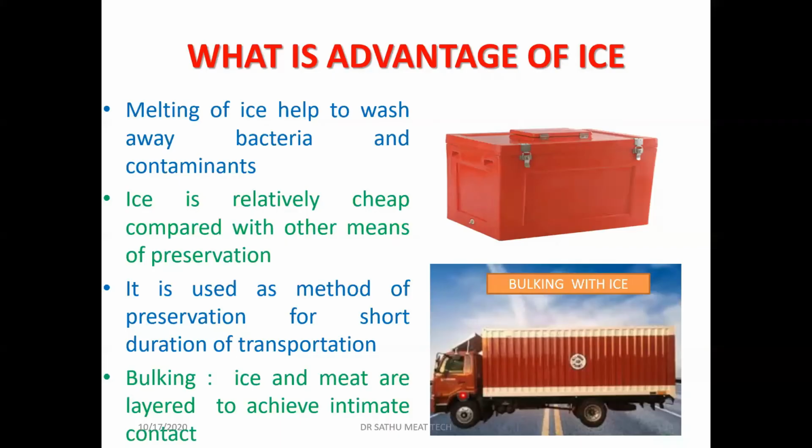This is also used when we don't have a refrigerated vehicle, because transportation using a refrigerated vehicle is costlier. We can transport this way, but it is not recommended. But we can do it for a short duration of transportation, say 4 or 5 hours, for transporting carcasses from one slaughterhouse to the meat processing unit. We can do that using flaked ice. That is called the bulking method.